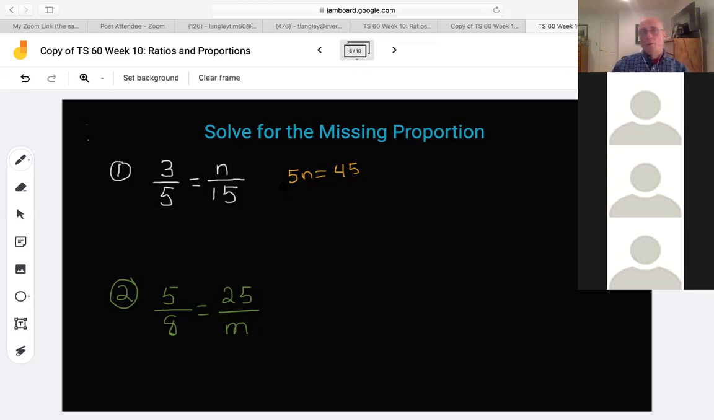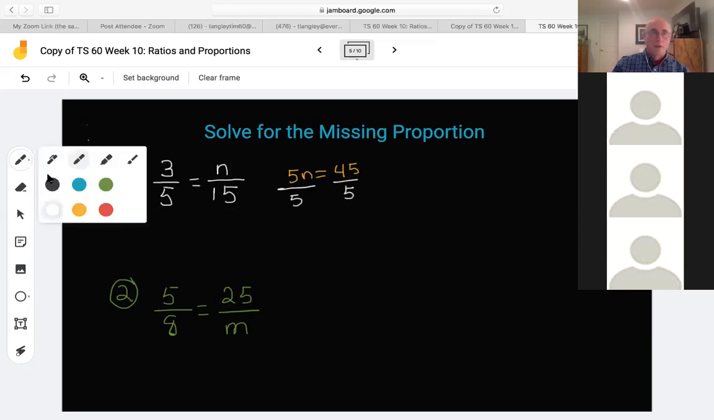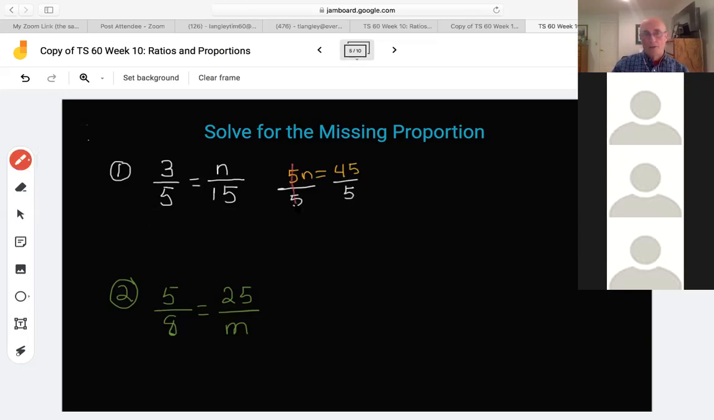In this case, it's multiplication. So if I divide, that's the opposite operation. If I divide this side by 5, then I've got to divide this side by 5, okay? I'm going to choose a different color pen here. That will cancel out the 5s and give me n equals 5 times 9 is 45, 9, okay?